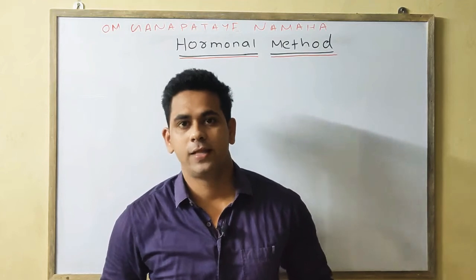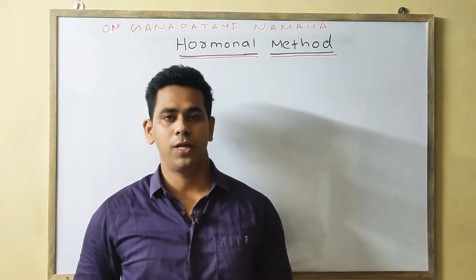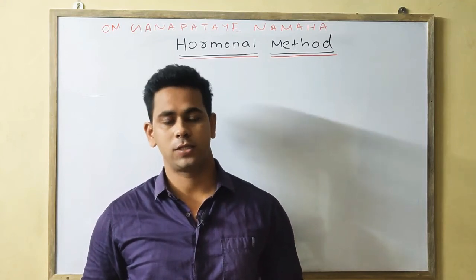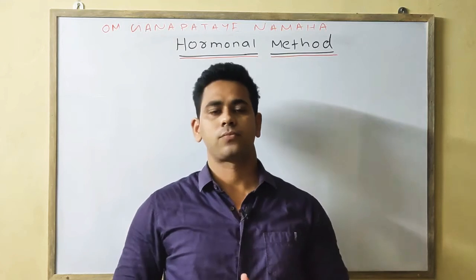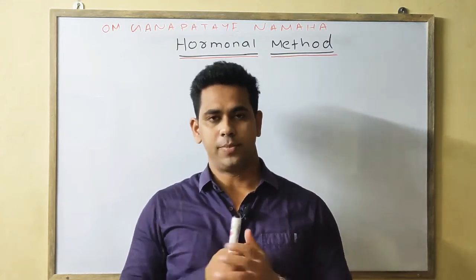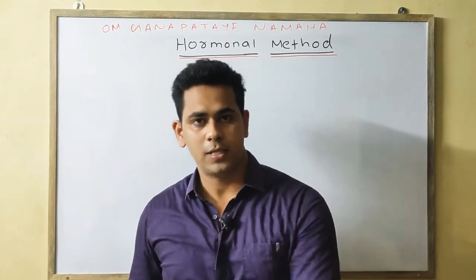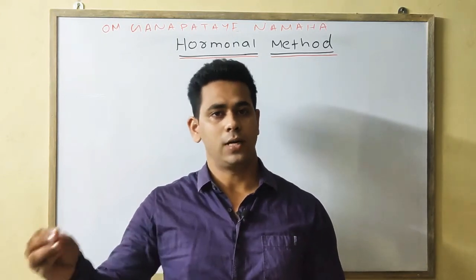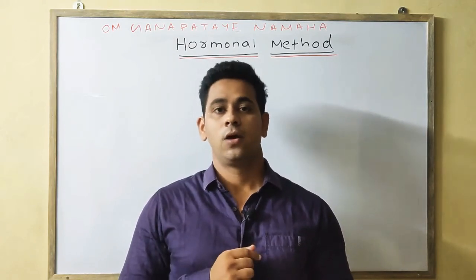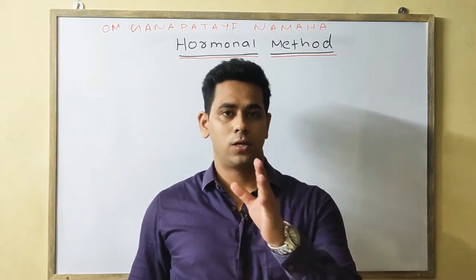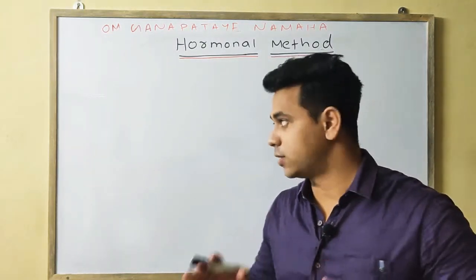Hello students, in the previous class we have discussed the IUCD or the IUD, meaning the intrauterine contraceptive device or the intrauterine device. Also we have discussed its many types, such as the inert type, the copper releasing IUCD and the hormone releasing IUCD. Also we have discussed various drawbacks and the chemical method, which comes under the spacing method.